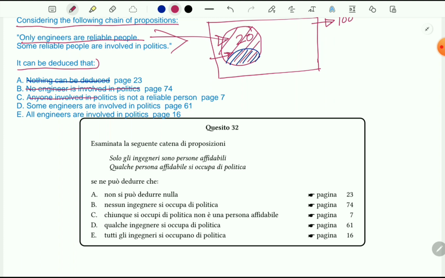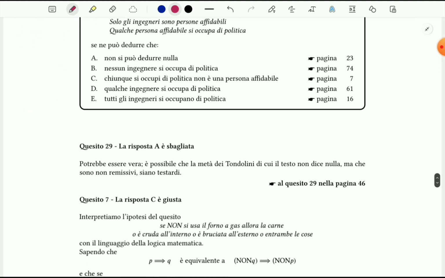Anyone involved in politics is not a reliable person. We can't say that. Some engineers are involved. Of course, instead of engineers we can use some reliable people, because only engineers are reliable people here. Therefore this is the correct answer. And all engineers are involved in politics, we cannot say that, because in the statement it's already written some. Therefore option E is also not correct. So our correct answer is D.